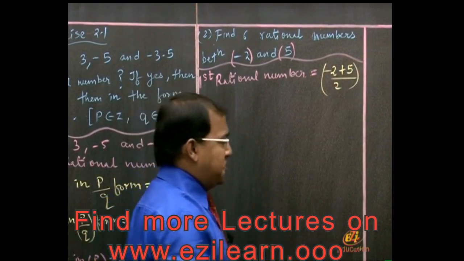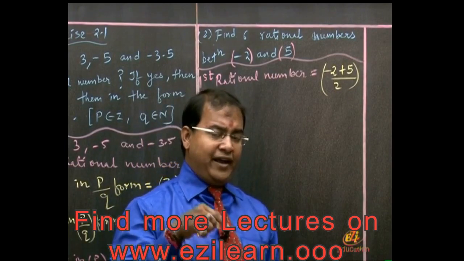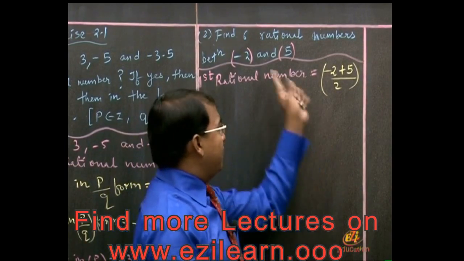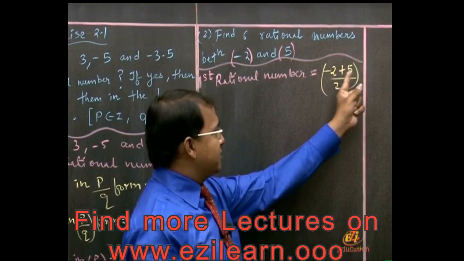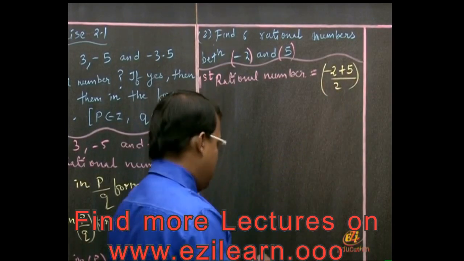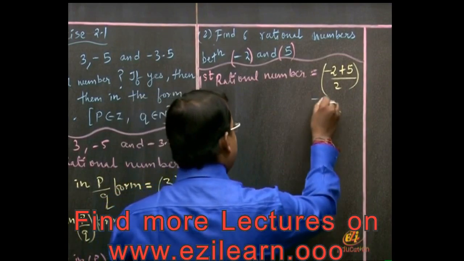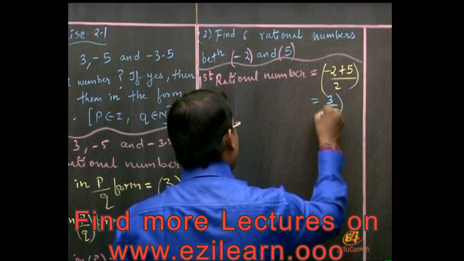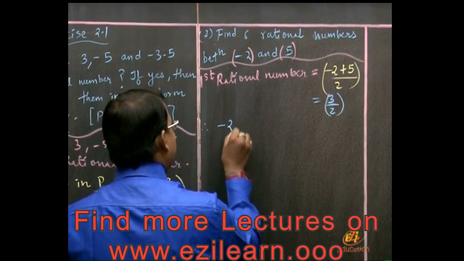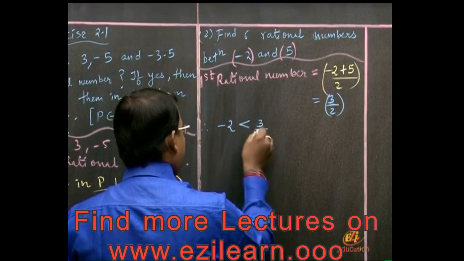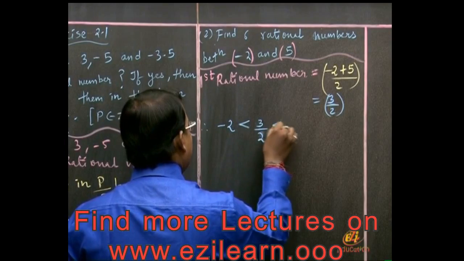Whenever you are asked to find a rational number between two numbers, you have to add both the numbers and divide by 2. So this will give me minus 2 plus 5 divided by 2. The answer will be 3 by 2. So the first rational number will be: minus 2 less than 3 by 2 less than 5.